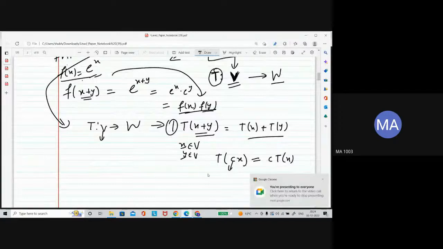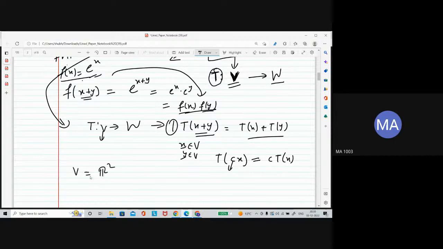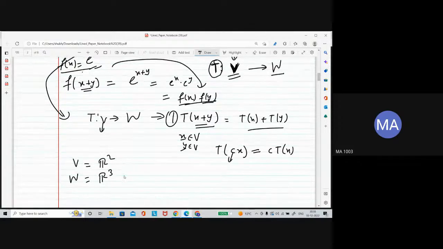So if this map has these two properties, then we will say this map is actually a linear transformation. So for example, you can see that. Let's take a function. Let's suppose V is a vector space, let's say R2. W is a vector space, let's say R3. Okay.